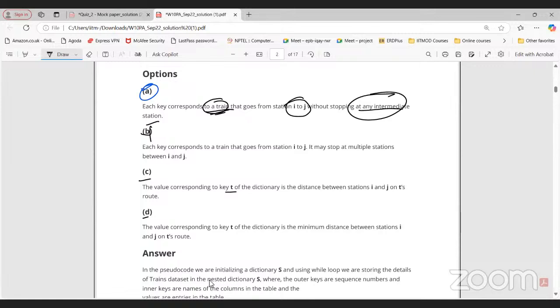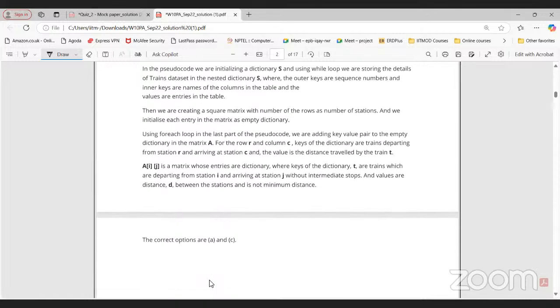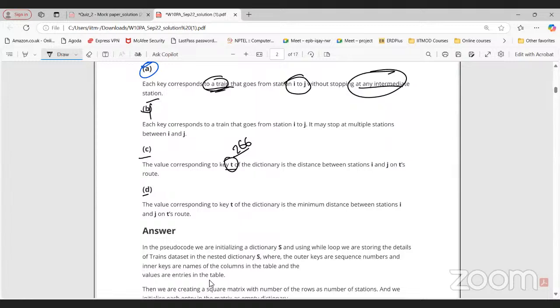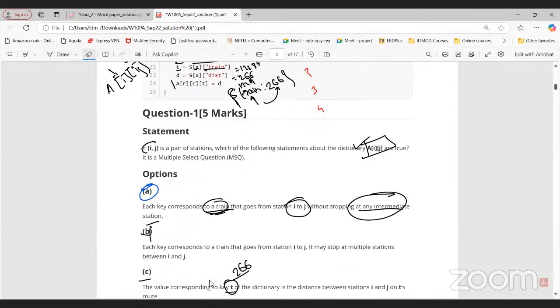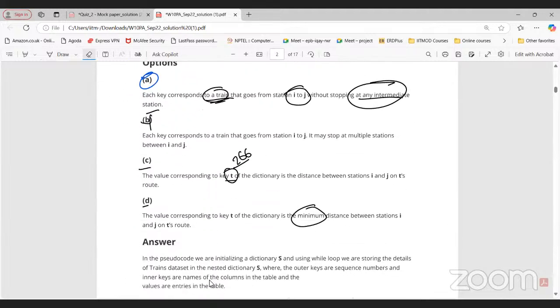The value corresponding to T is what? Option C, sir. Distance between I and J on T's route. So options A and C will be correct. Here minimum is mentioned, but we have not compared distances. There is no comparison in the pseudocode, no less than or greater than, so we cannot get the actual data for minimum or maximum. So options A and C are correct.